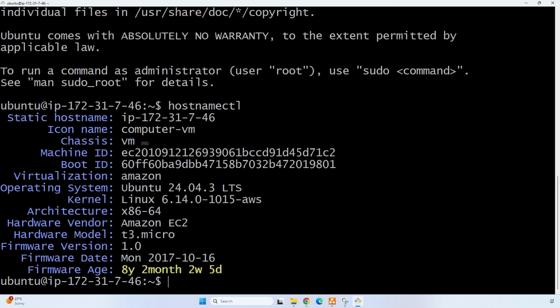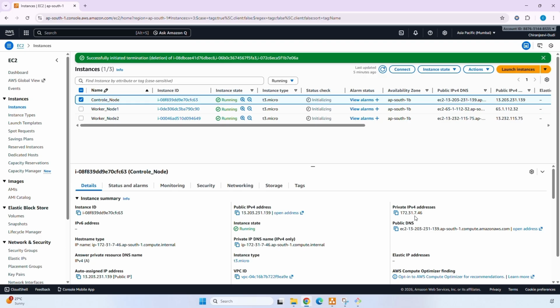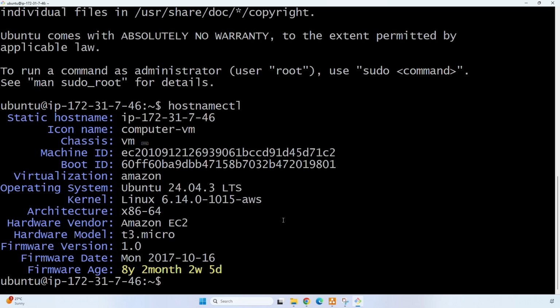This is the private IP of the EC2 instance. It is ending with 7.46. And these are the additional details of the EC2 instance: private IP, machine ID, boot ID, operating system, and instance type as t3.micro. So now let's clear the screen.